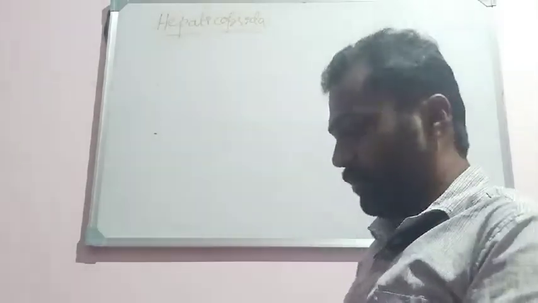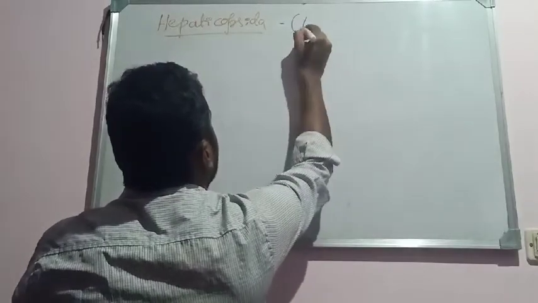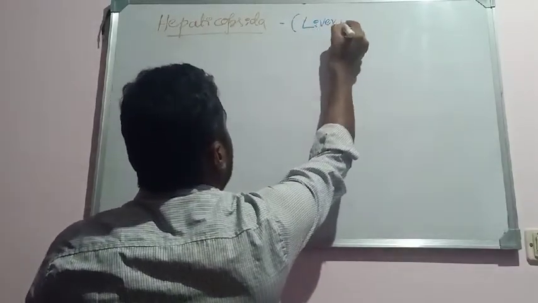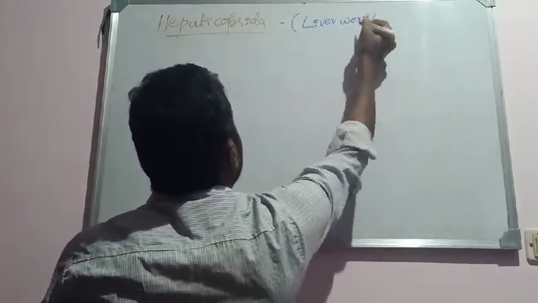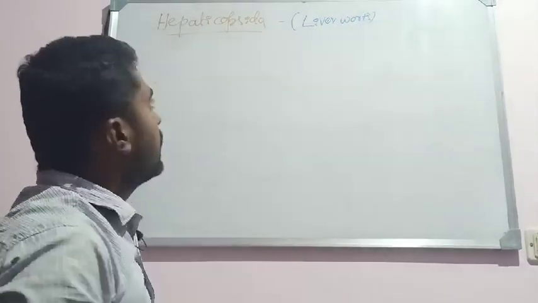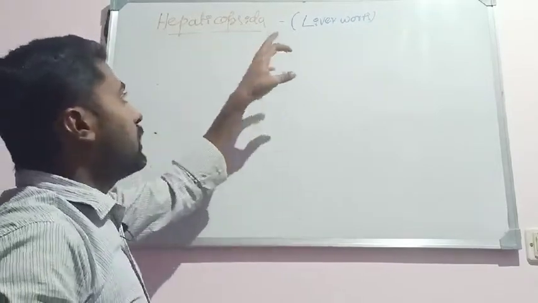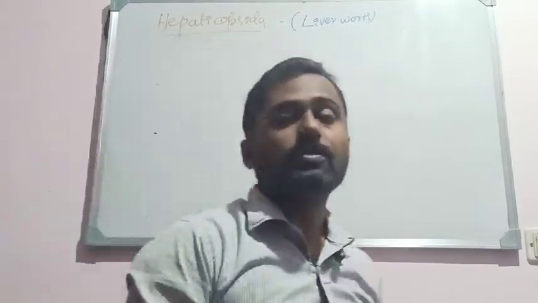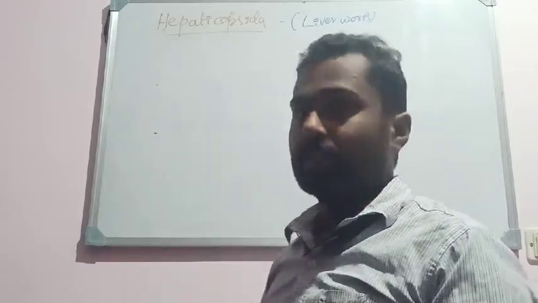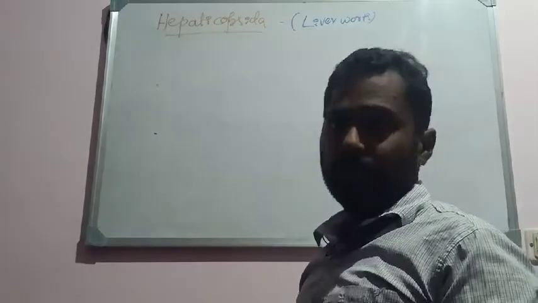These Hepaticopsida members are popularly known as liverworts, mainly because the thallus resembles the shape of a liver. Hepatica stands for liver. That's why these members are popularly known as liverworts.